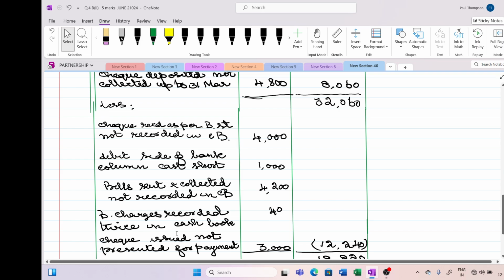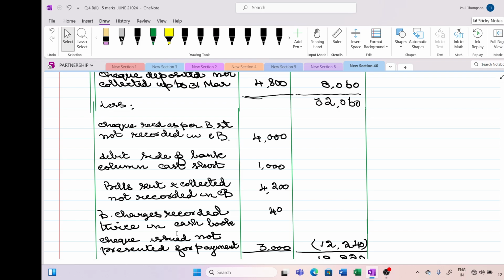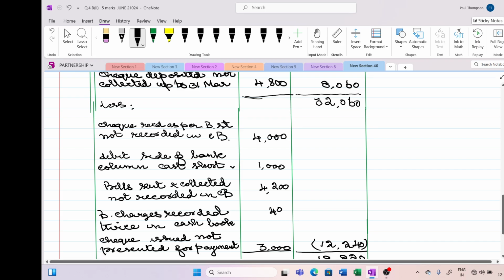Next one is debit side is casted short. Though we have deposited 1000 rupees into bank, for totaling we have made a mistake. So this is also an amount received by the bank, and by mistake we have totaled less. So 1000 rupees also reduced from the overdraft. Then bills sent and collected by the bank.